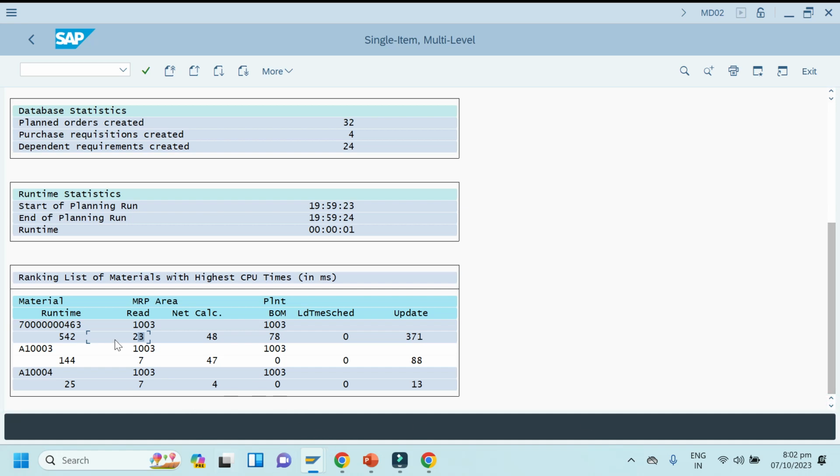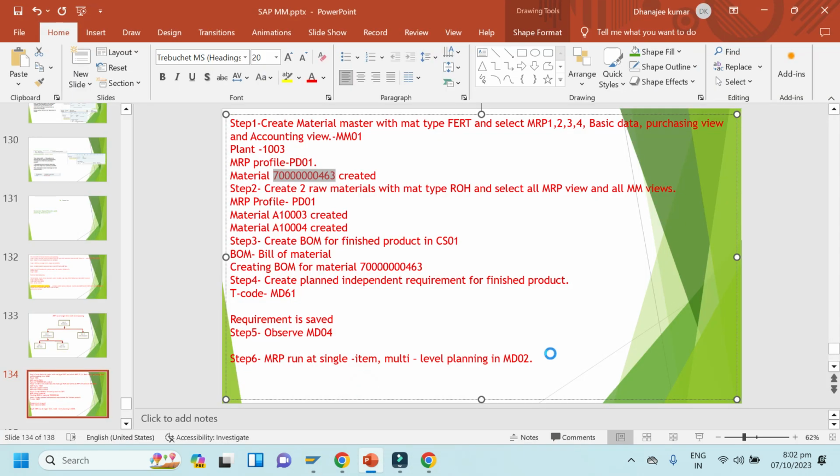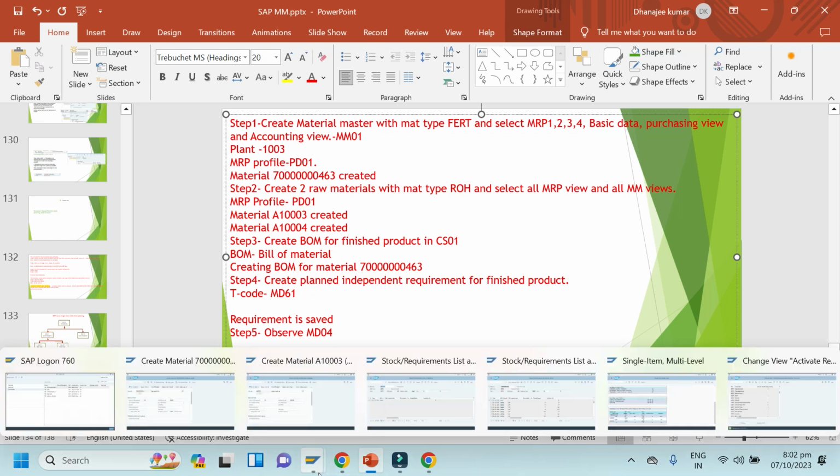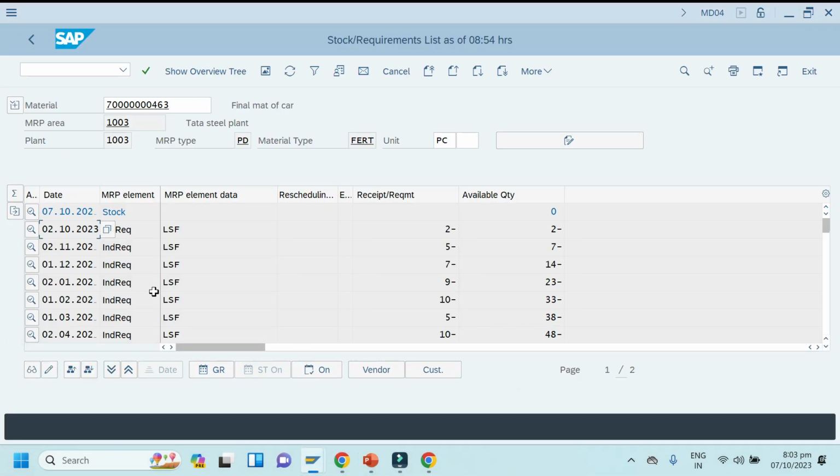Okay, so now note it down, observe MD04 for finished and raw materials. For finished and raw materials, we'll see here. So this is, you can see this is only independent requirement, but after refresh just check it here.